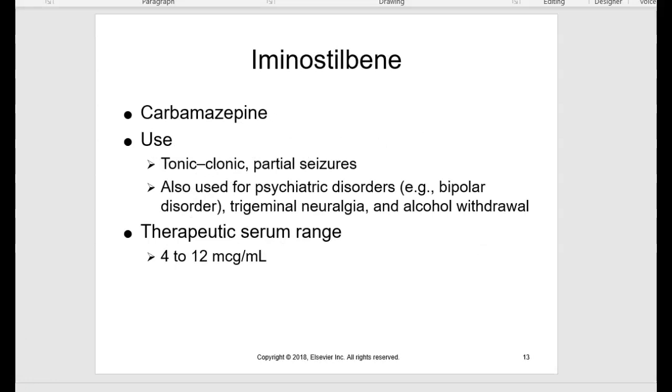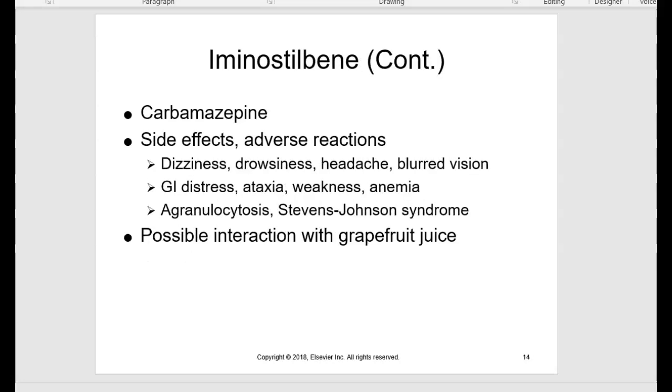Next classification is iminostilbene. Your prototype drug is carbamazepine. I'm not worried about you knowing the specific seizures that they're used to treat, right? You do need to know the therapeutic serum range, which is 4 to 12 micrograms per milliliter. Your next slide lists some side effects and adverse reactions for carbamazepine. Worth noting, it can have an interaction with grapefruit, so you'd want to teach your patients not to take carbamazepine with grapefruit.